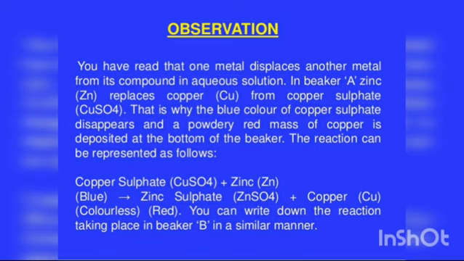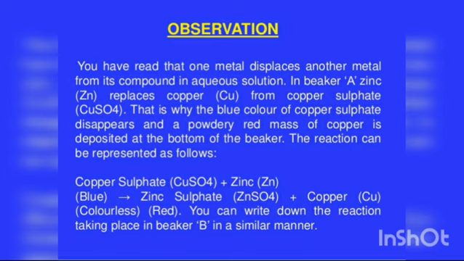Okay, children. What changes do you observe in the various beakers? You have read that one metal displaces another metal from its compound in aqueous solution. In beaker A, copper sulfate plus zinc. Zinc replaces copper from copper sulfate. So the blue color of copper sulfate disappears and a powdery red mass of copper is deposited at the bottom of the beaker.